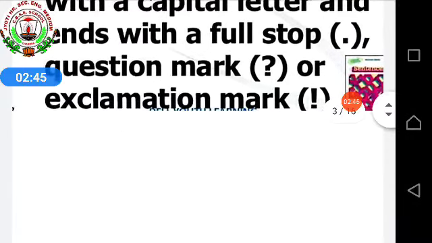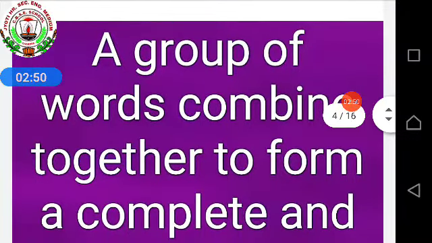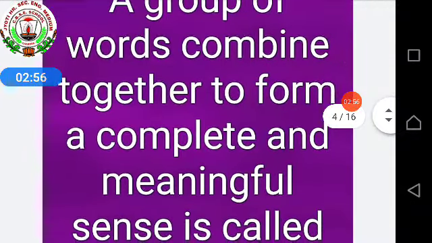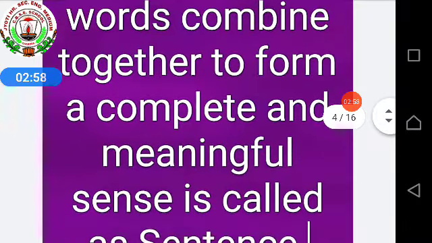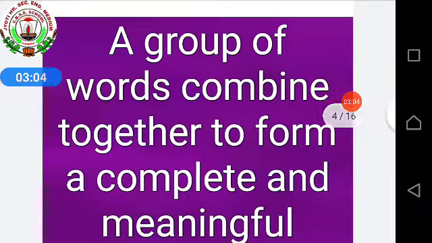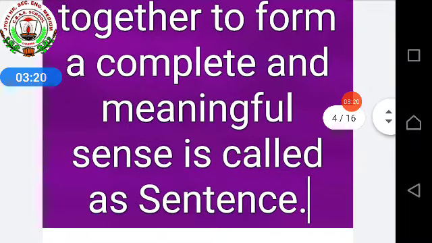In your own language, you can say that a group of words combined together to form a complete and meaningful sense is called a sentence. I told you this many times, that when a group of words combine together to form a complete and meaningful sense, it is called a sentence. Okay?